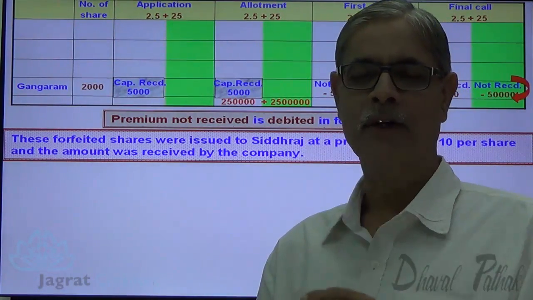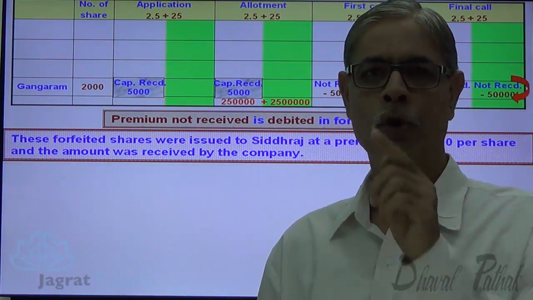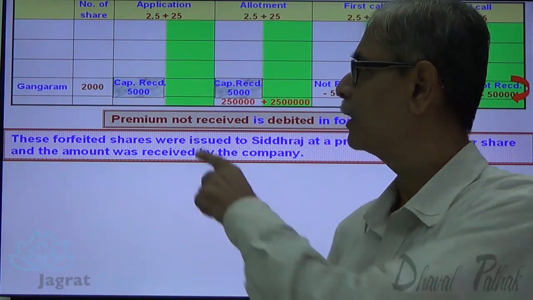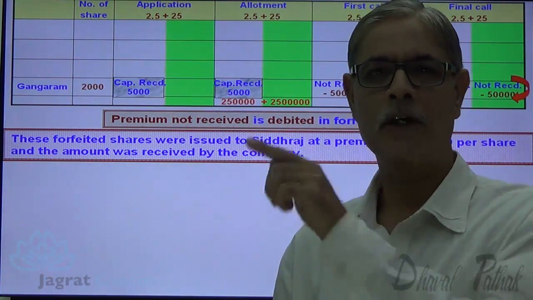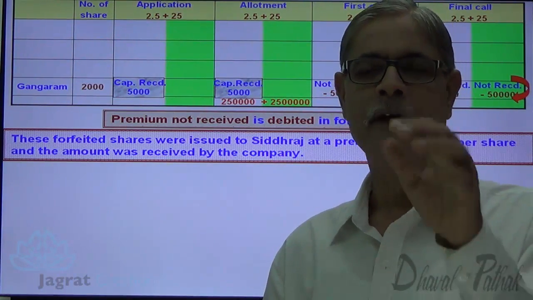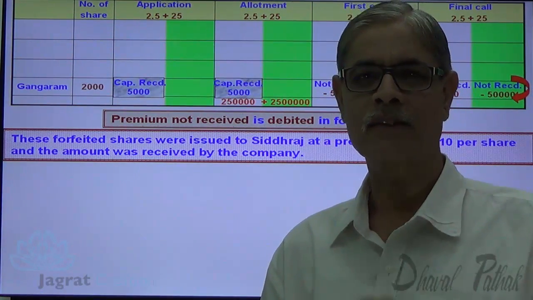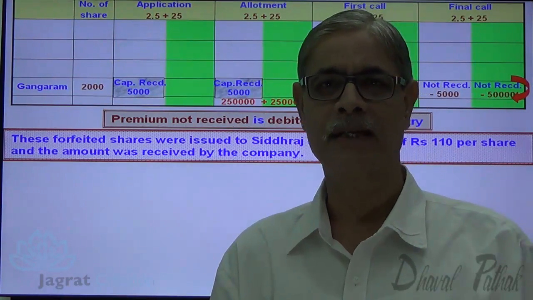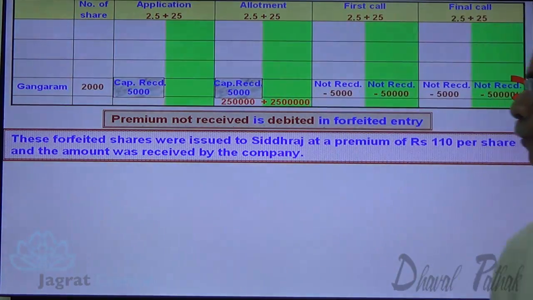Equity share capital account debit, security premium account debit, to share forfeiture account credit with capital received, to share first call account, that debit balance which we want to spread, 55,000, and to share final call account credit 55,000. This is how the forfeiture entry gets recorded. Let me do that.